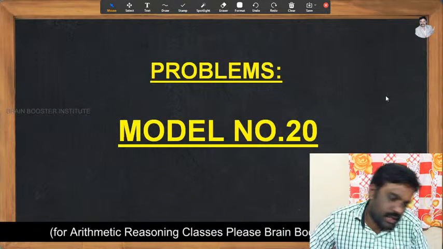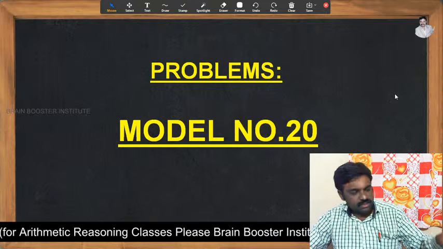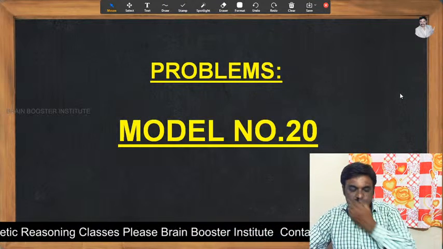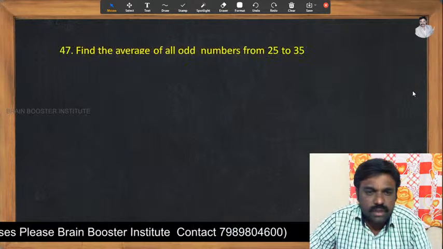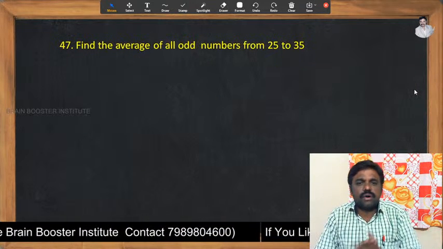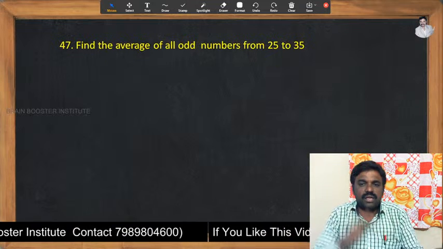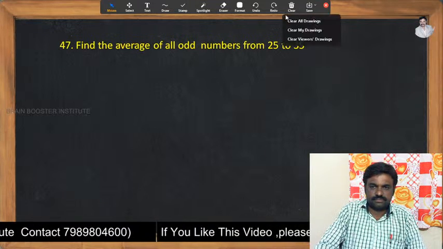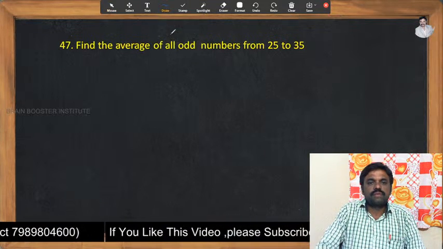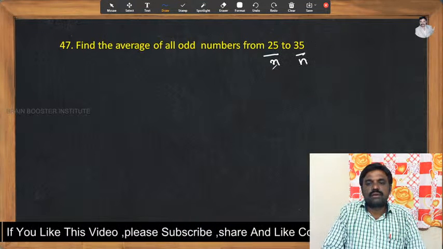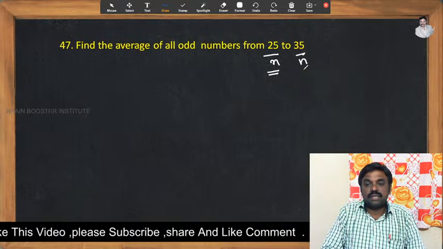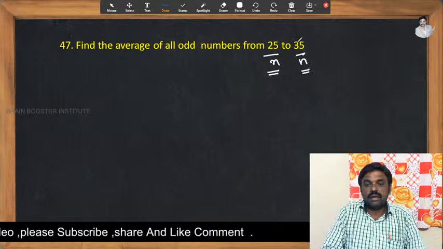Problems, model number 20. Please go through all the model numbers, my dear students. Find the average of all odd numbers from 25 to 35. We need to see whether m and n are odd numbers or not.